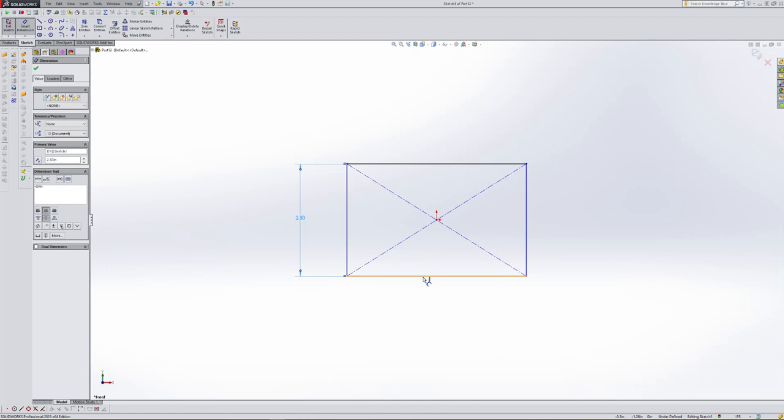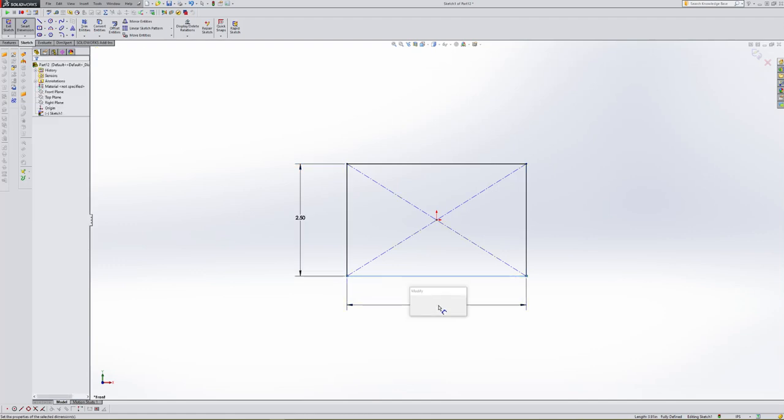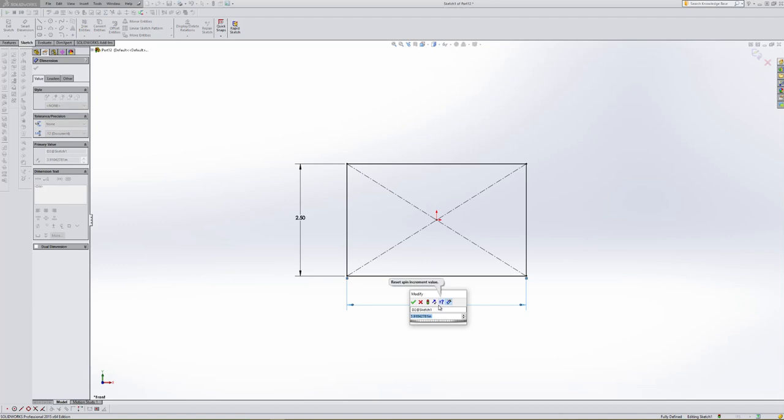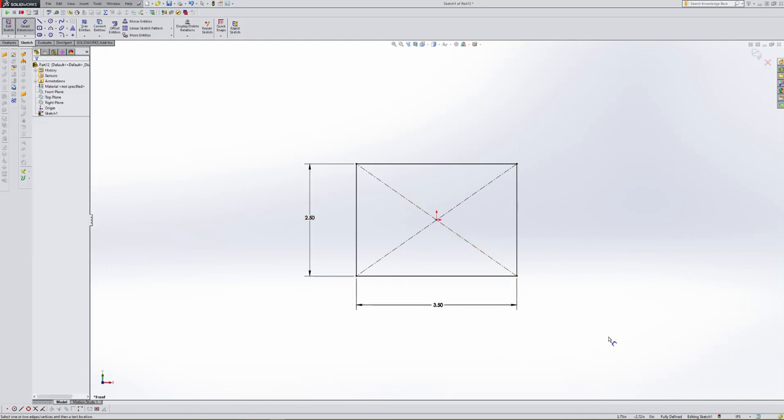So I would select the bottom line, one mouse click, pull my mouse pointer out, a second mouse click, and this allows me to put the dimension in there as well. So 3.5 was that dimension. Notice my sketch turned completely black. I can click out into blank space, and I look, my dimensions are black, my sketch is completely black. So I think that I'm fully defined, but the only way that you can truly tell that is we want to look down here in this bottom right hand section where it says that this sketch is fully defined.